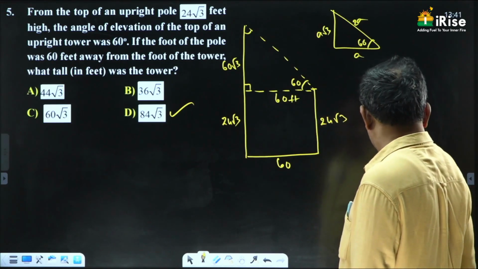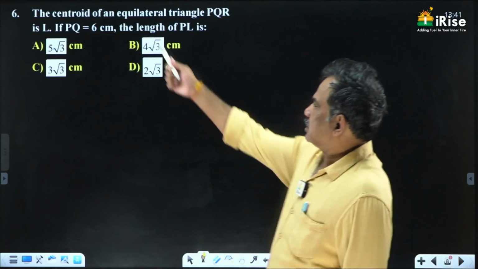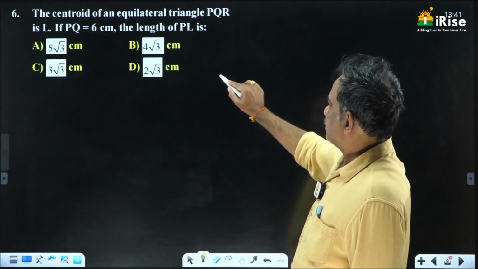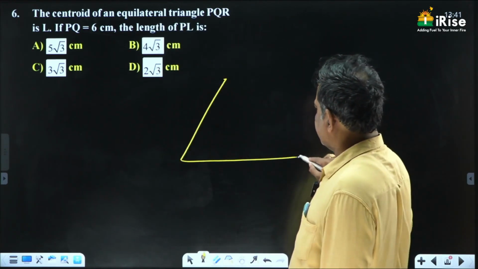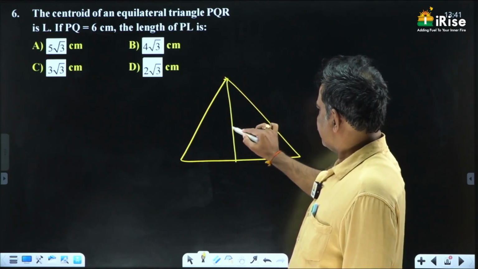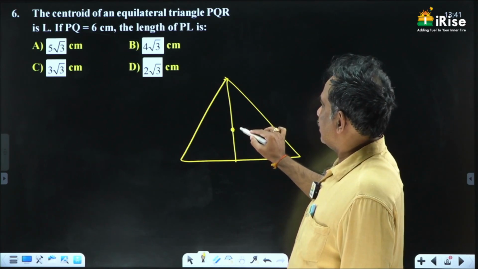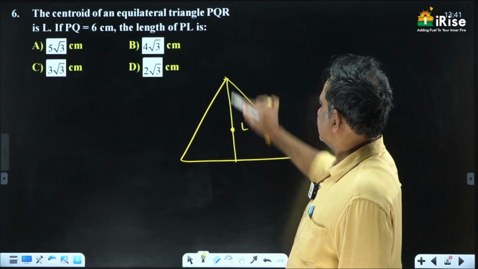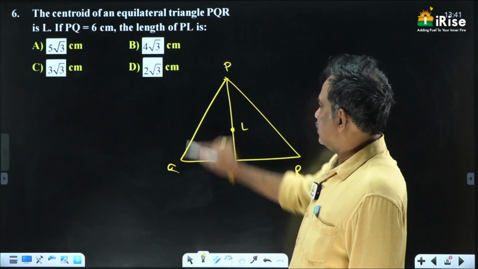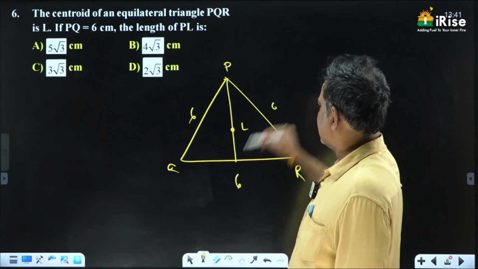Okay? Students, next question. The centroid of an equilateral triangle PQR is L. This is an equilateral triangle. This is the centroid of the equilateral triangle, L. This is PQR. PQ is equal to 6, means all sides are 6.